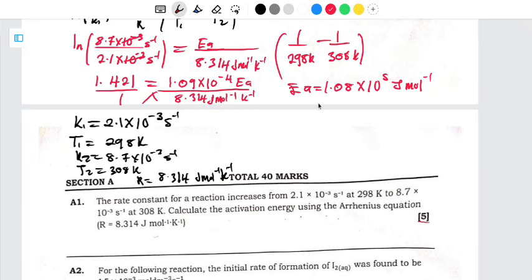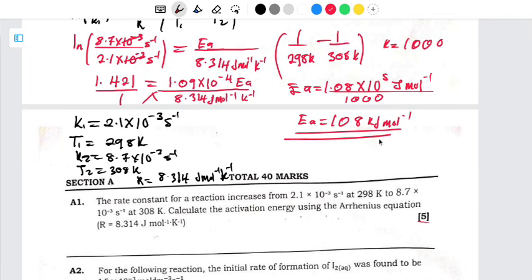Now, most of the time you're going to find that this activation energy is expressed in kilojoules per mole, and you know that kilo is equivalent to 1000. So I just have to divide the same value which I have here by 1000, so that I convert this one to kilojoules. So my activation energy is going to be 108 kilojoules per mole. Then from there, we are done for the first question.